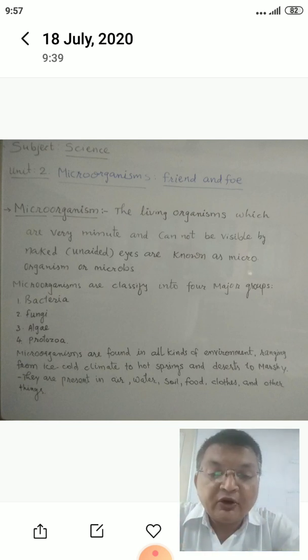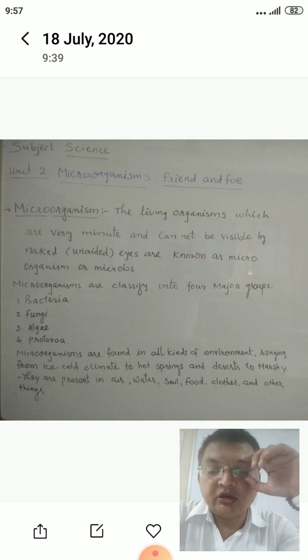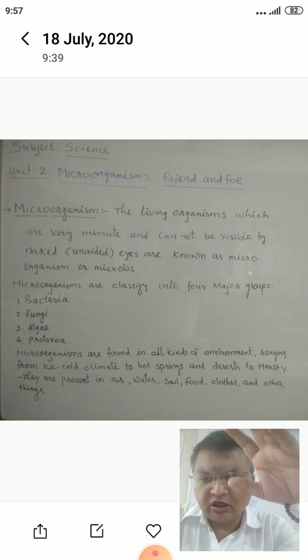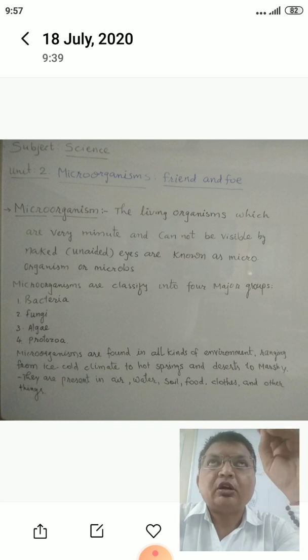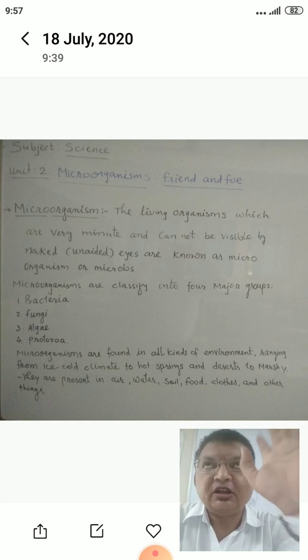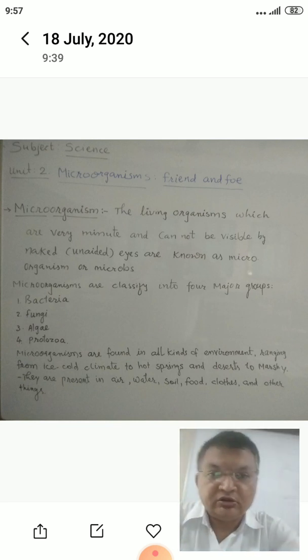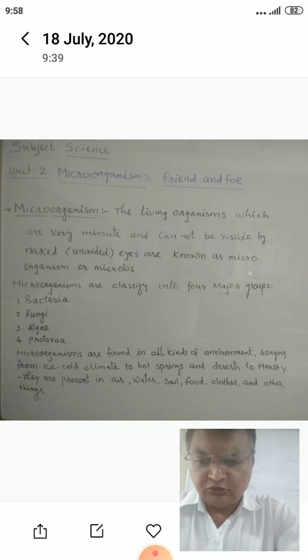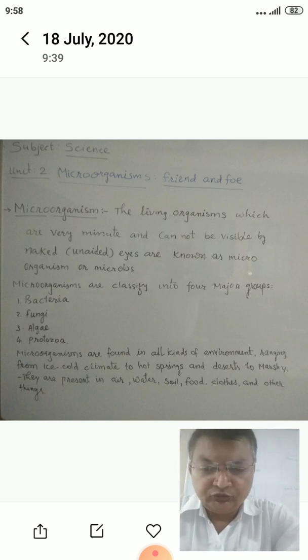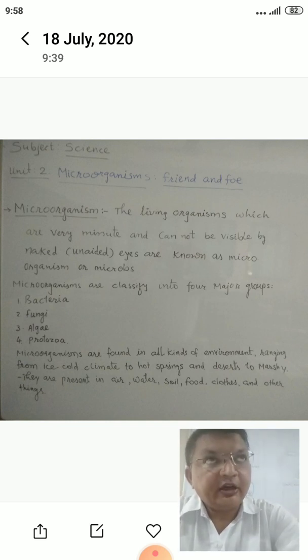You can go to America, Europe, Antarctica, microorganisms will be there. They are found in all kinds of environments, either cold or hot, microorganisms are there.